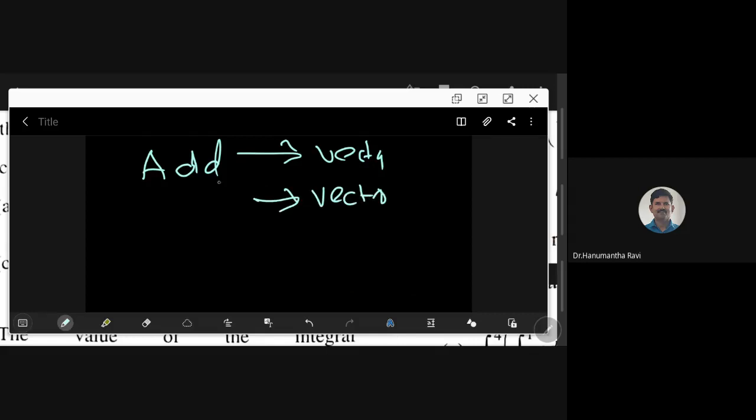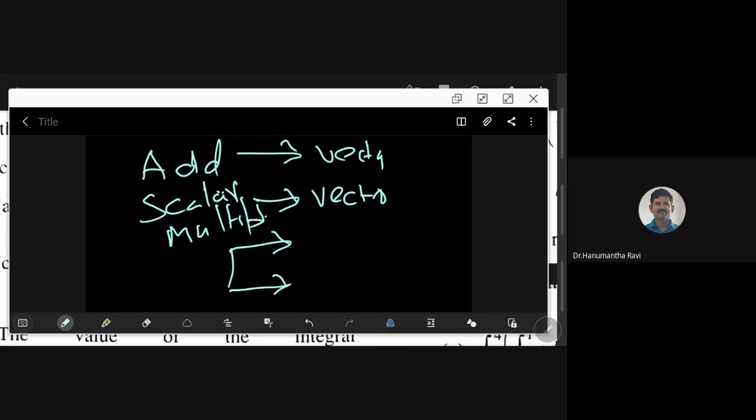This is what I call scalar multiplication. And then what types of products do we have? There are two types of products for now. We are not going to discuss all the details.